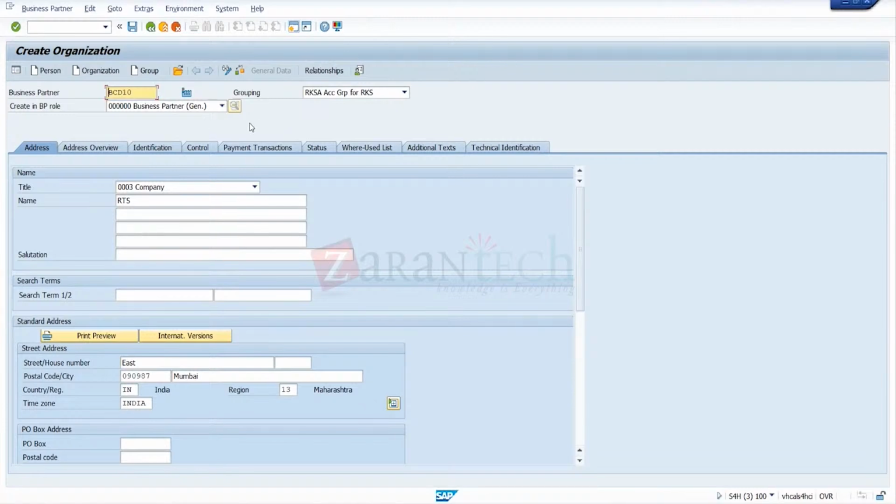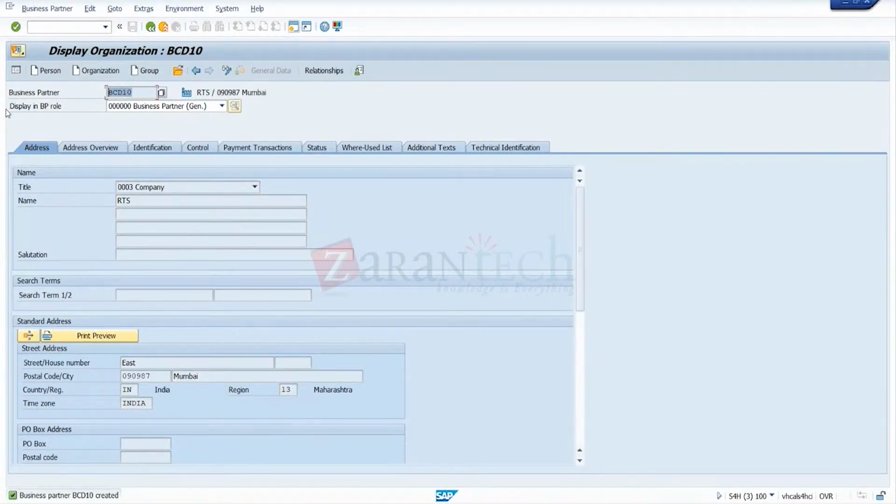Okay, somebody may have used the number again. So it's a BP number, BCD 10. This is a general number. Now you have created the BP. So it's basically a BP.